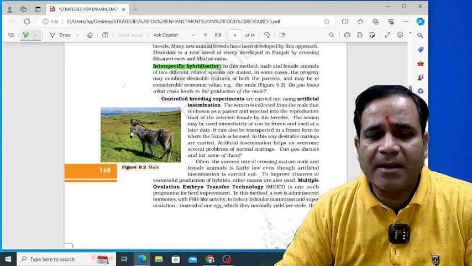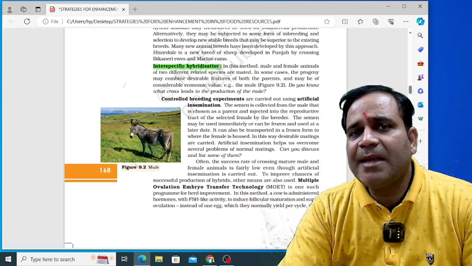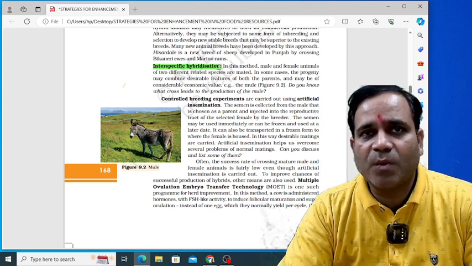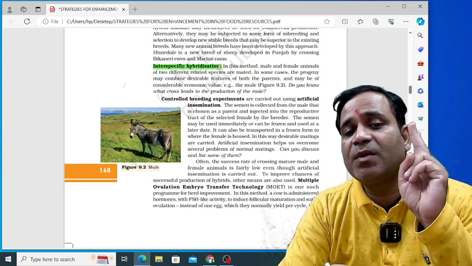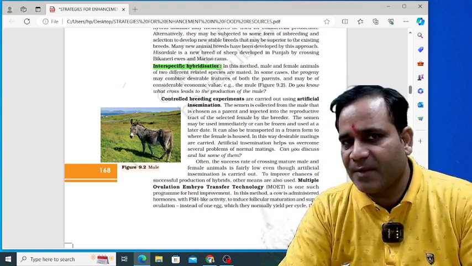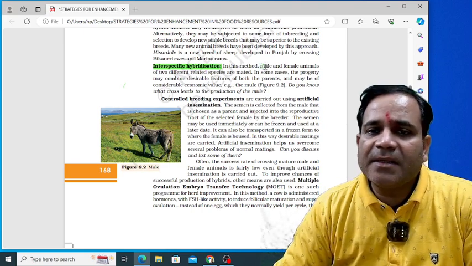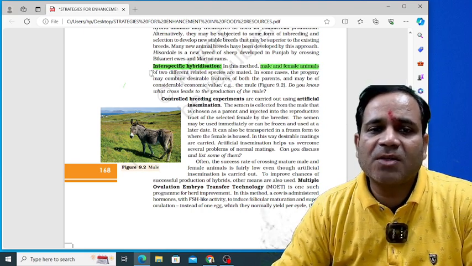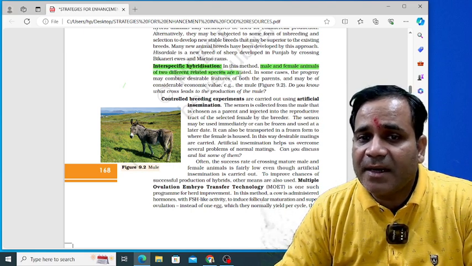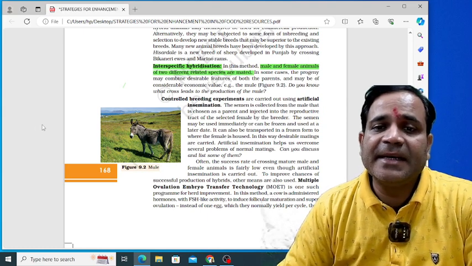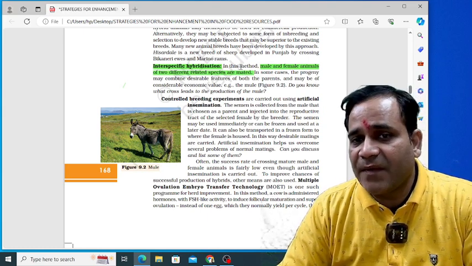See what I'm marking here. I'm marking here interspecific hybridization. So in interspecific hybridization, it means what? In this method, my dear, male and female animals of two different related species are mated. Listen carefully. Whenever male and female animals of two different related species are mated, it is said to be interspecific hybridization.